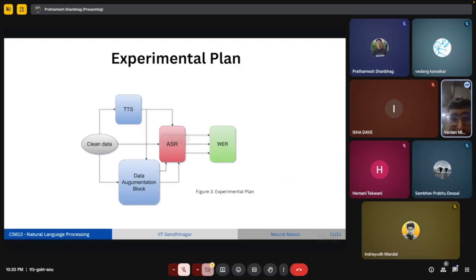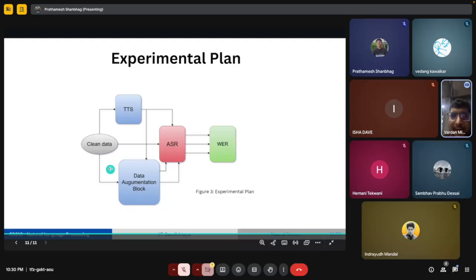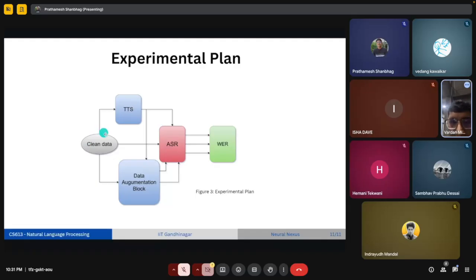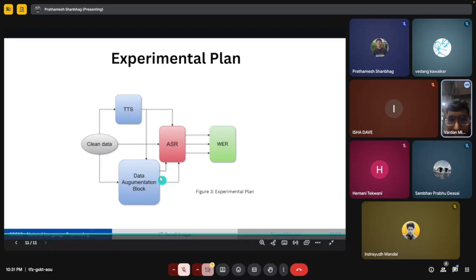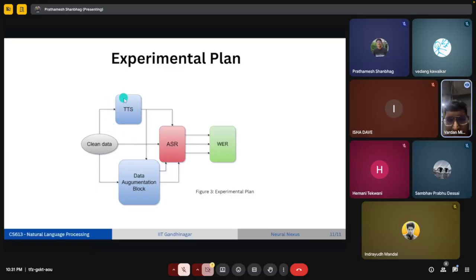So what we are planning is first to divide our team into two parts. First, we'll spend 3 weeks collecting the database and all the data parts. Then one team will start preparing the data augmentation block, and the other team will start training the TTS model as they have trained in UTTS. Then in about 1 month, we'll be done creating our data augmentation block and the TTS model.